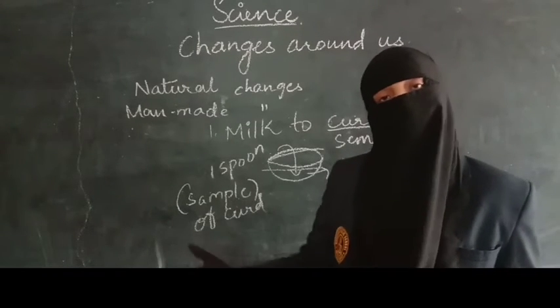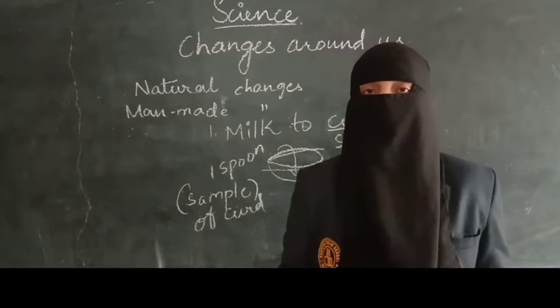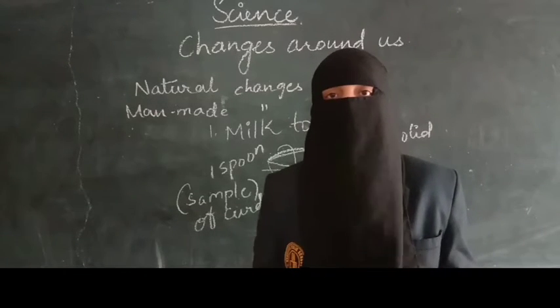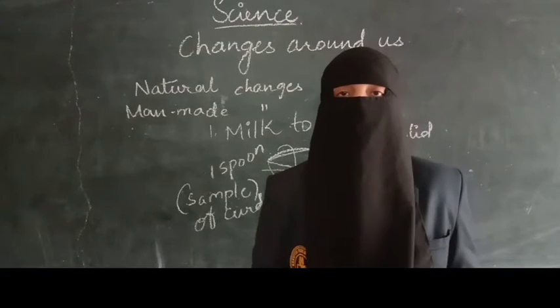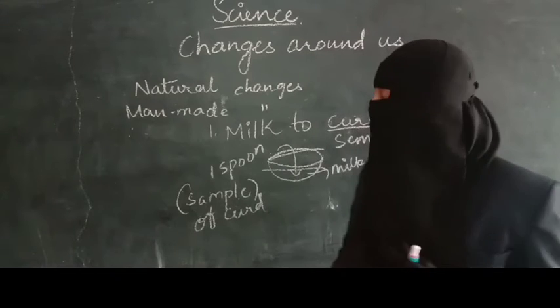First we have taken milk. So we are comparing milk with curd. So as we have done comparisons, there are changes in the milk and curd. So based on these changes, we can say that a change has taken place. So why has this change taken place?